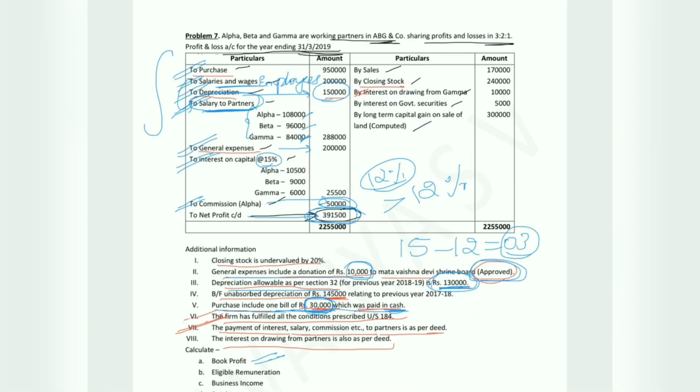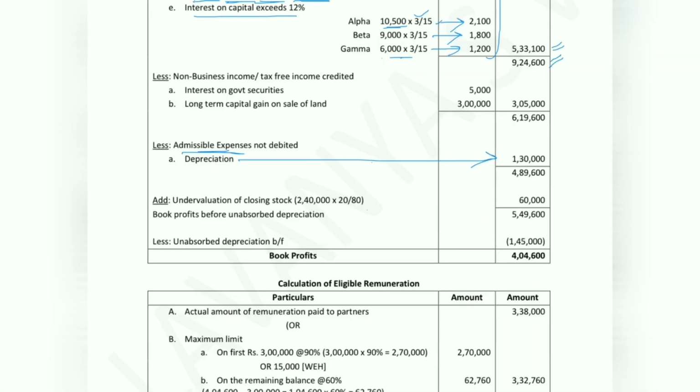So now we have considered all the items on the debit side of profit and loss account. Let us look into the credit side. We have sales, which is business value. We have closing stock. Closing stock has an adjustment. Closing stock is undervalued by 20%. That means 2,40,000 into 20 by 100 minus 20. Since they have undervalued, let us add it back. So add undervaluation of closing stock, 2,40,000 into 20 divided by 80. The value we get is 60,000 rupees.